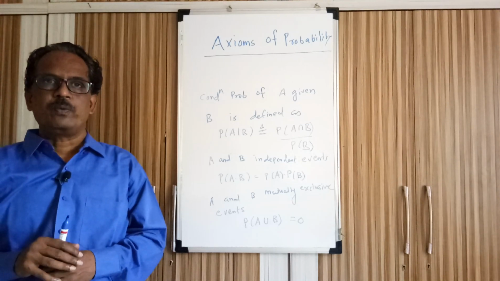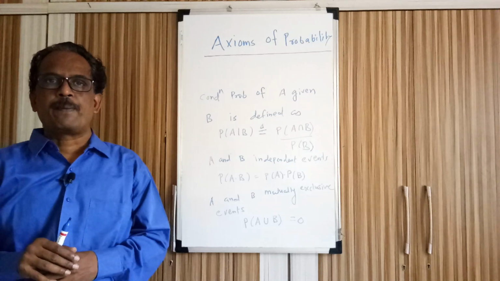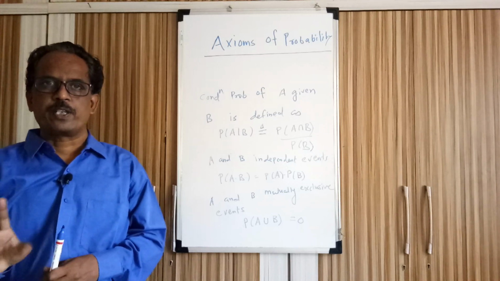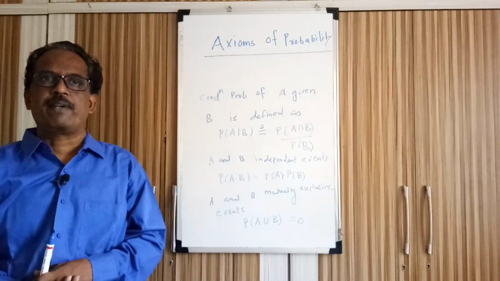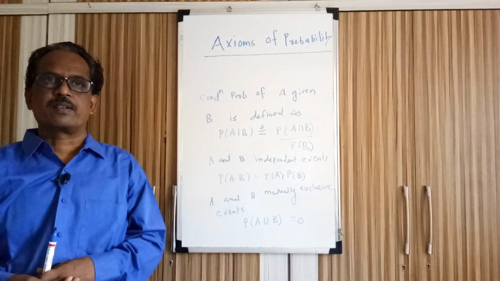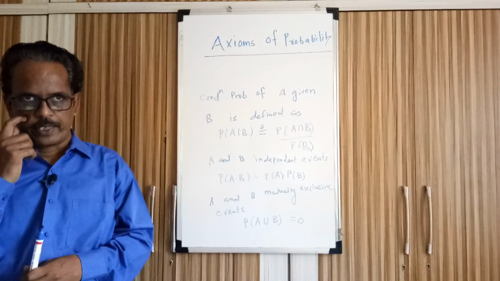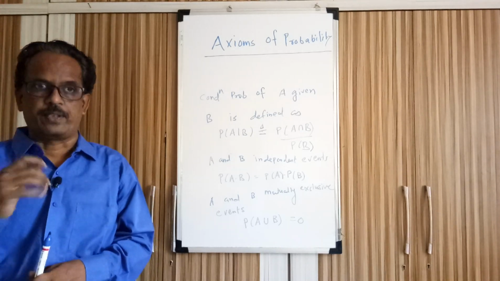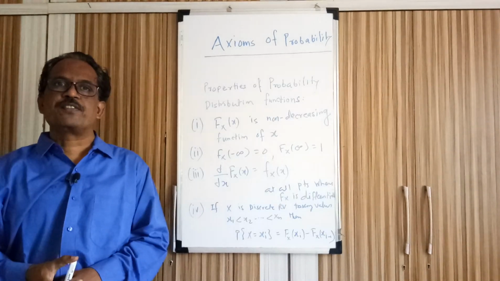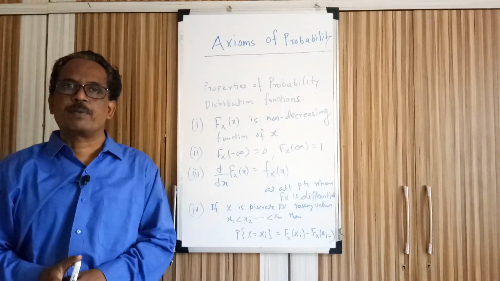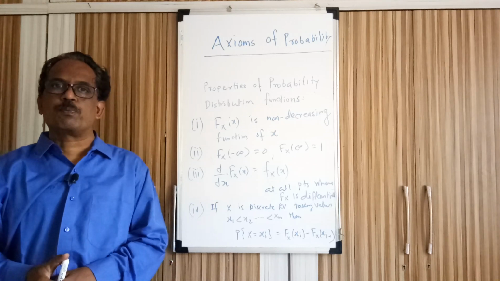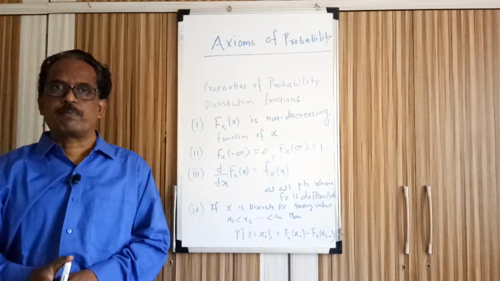After this, now we will go to probability distribution functions, some of the properties of probability distribution functions which are required many times while applying or studying the various concepts related to probability distribution function. Now let us see the important properties of probability distribution function, which is also called the cumulative distribution function.